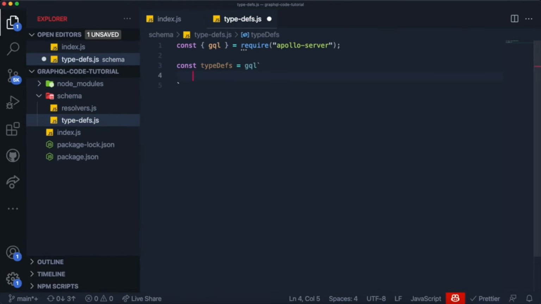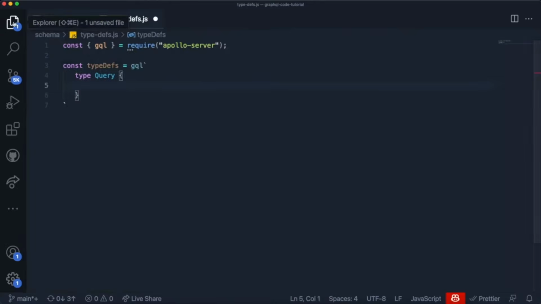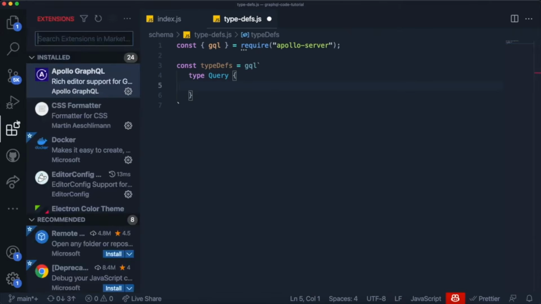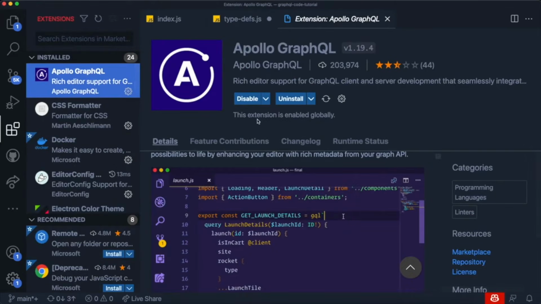But one thing that I want to tell you guys is that it's kind of weird because we're writing code inside of string templates, so inside of backticks, which for many of you initially shouldn't give any syntax highlighting or any code completion, but for me it will, because I have an extension installed. It's called, let me just see over here, extensions, and it is this one over here, Apollo GraphQL.